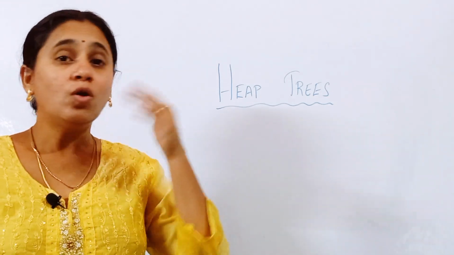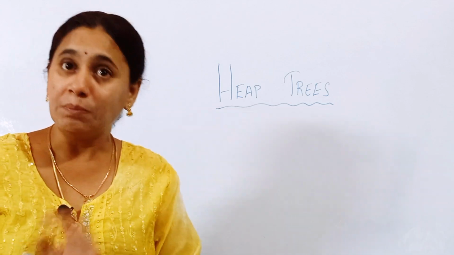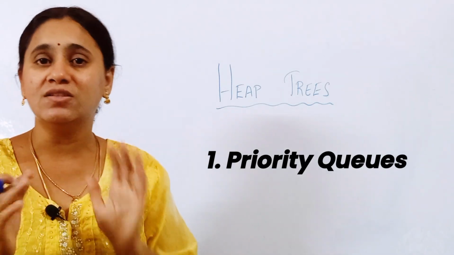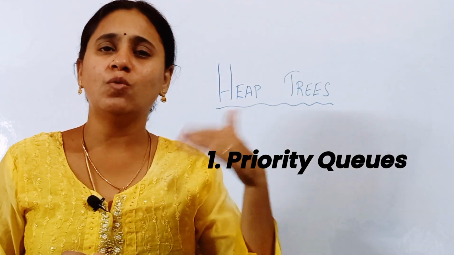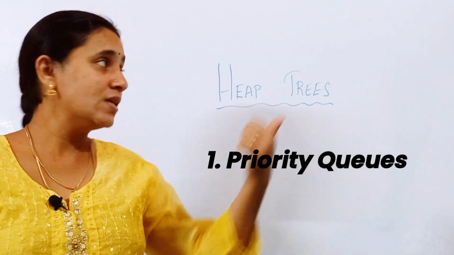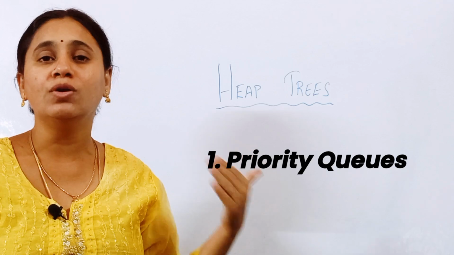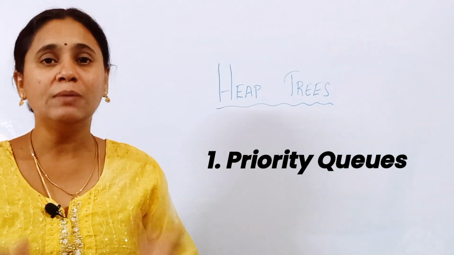So what are the important applications of this heap tree? It is predominantly used in the construction of priority queues, that is, we give priorities for processors in order to get allotted to the resources. In that case, heap tree construction is used for what is called heap sorting. That is one of the major applications of the heap tree.